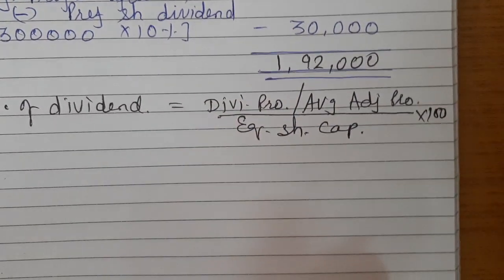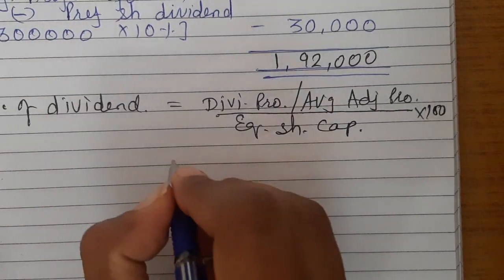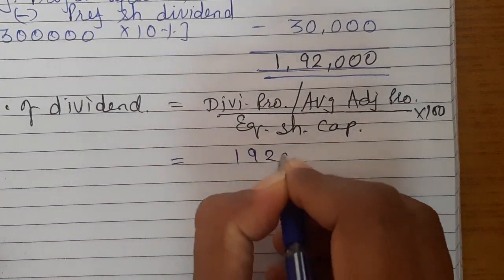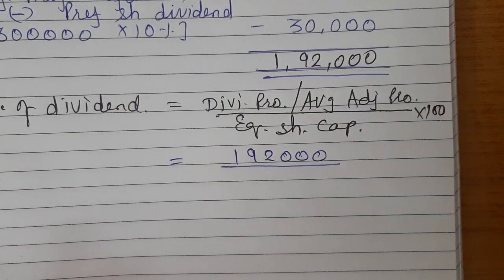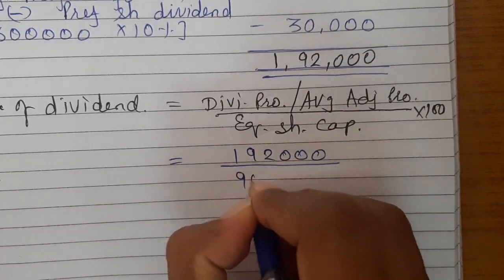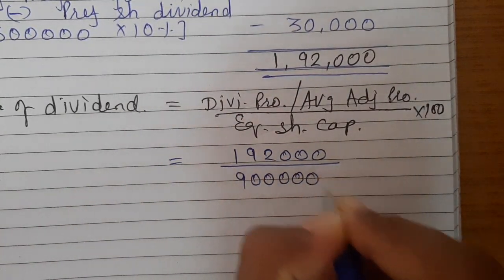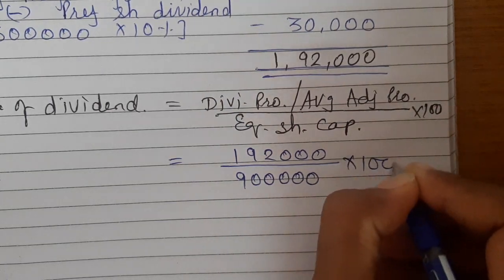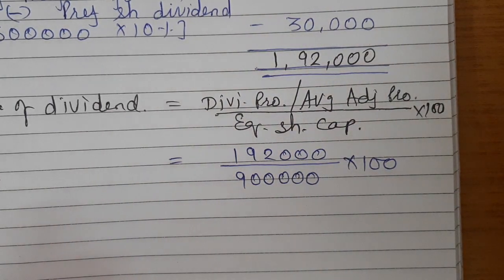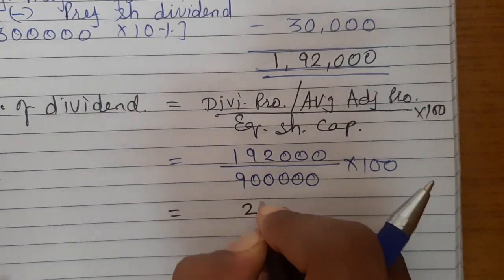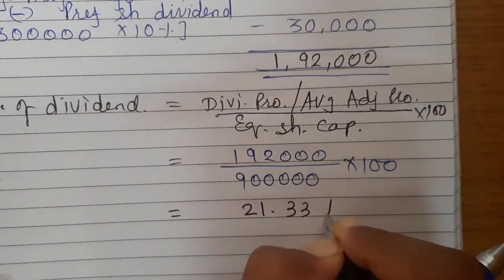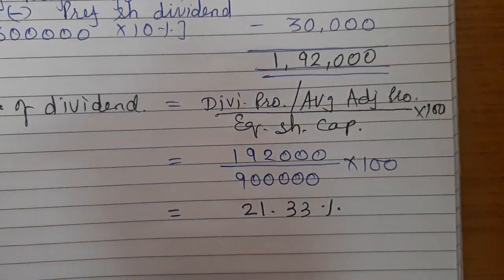So my divisible profit or average adjusted profit is 1,92,000 divided by equity share capital 9 lakhs into 100. So my rate of dividend is 21.33%. Alright.